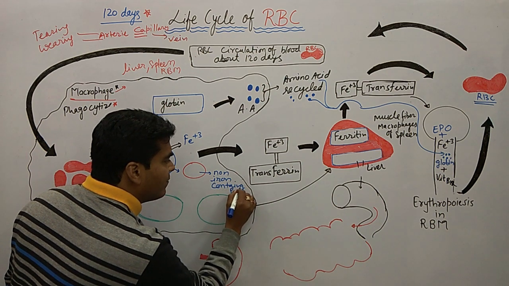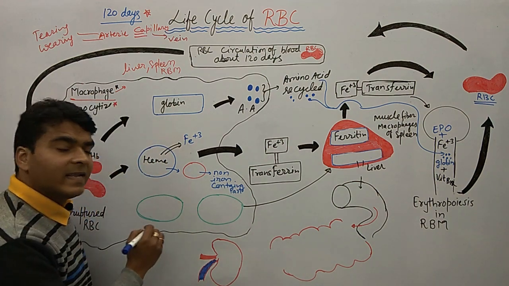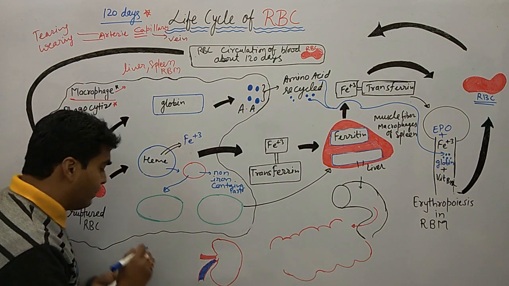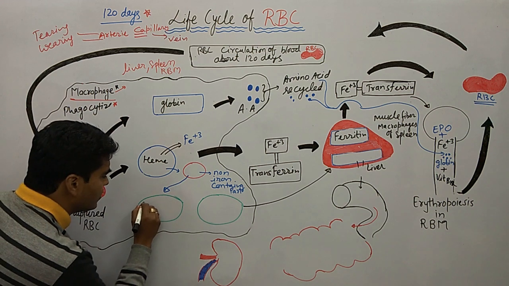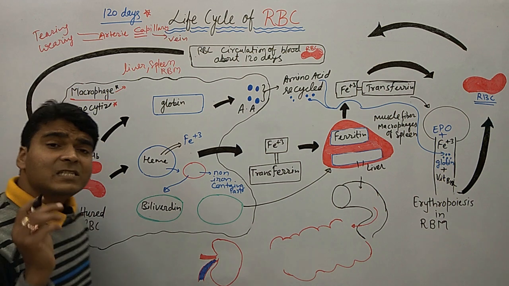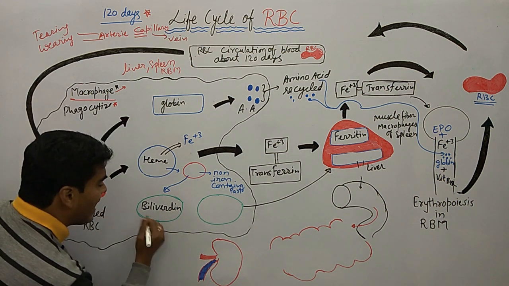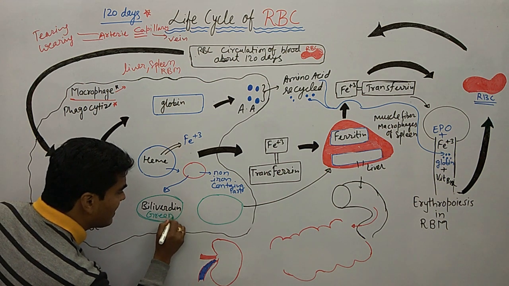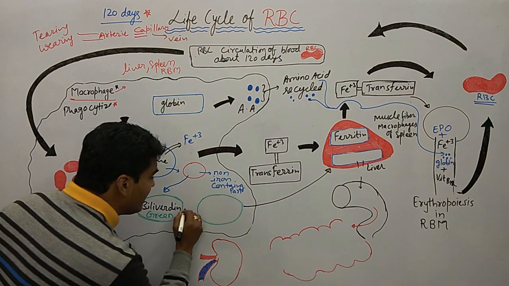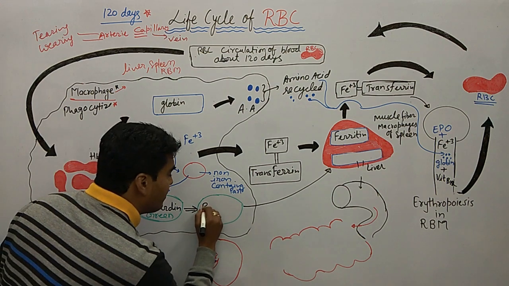So what happens with this part? This non-iron containing part will convert into biliverdin. This biliverdin is of a green color. It is a pigment, and it is of what? Green color. Clear, everyone? Then this biliverdin further converts into another pigment known as bilirubin.